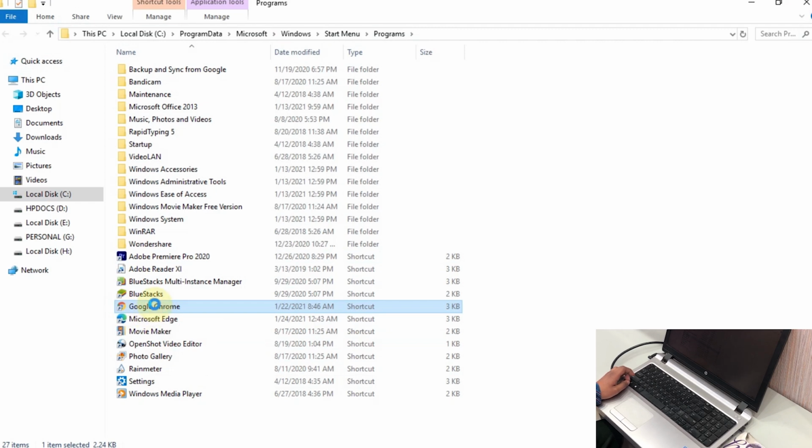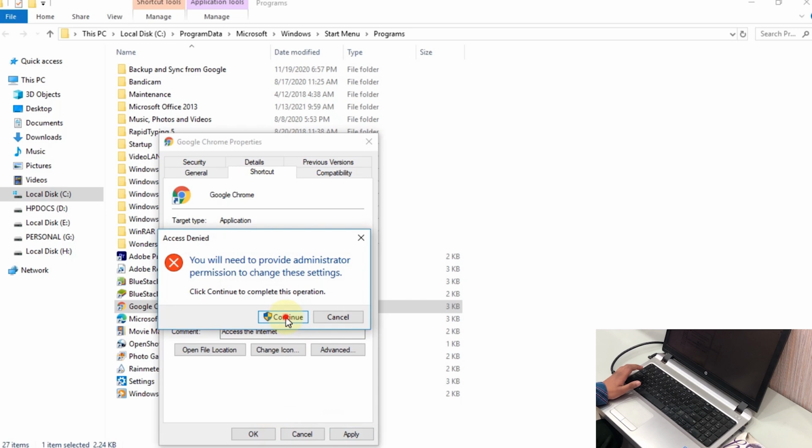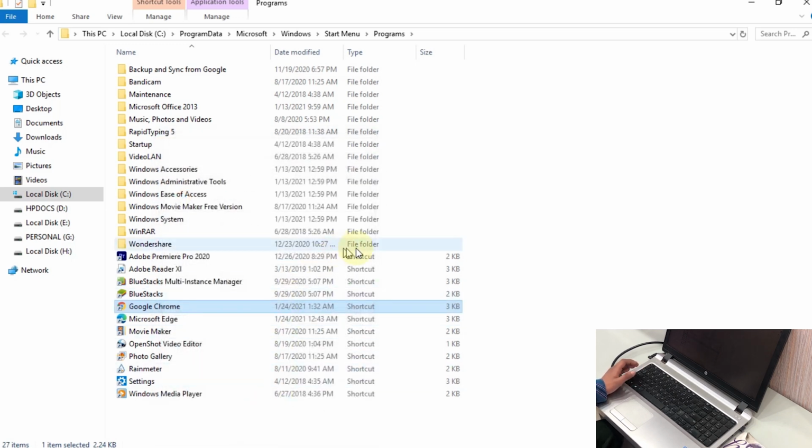Now you have to right click on that file, go to Properties, go to the Shortcut tab, and a dialog box for creating our custom keyboard shortcut will appear containing Ctrl and Alt. We just have to add our desired letter to complete the shortcut key. For example, I want the G key for Google. I will press G key and it will make the shortcut Ctrl plus Alt plus G. I have to click Apply and Continue and OK. Now this is how you can make your custom keyboard shortcuts.